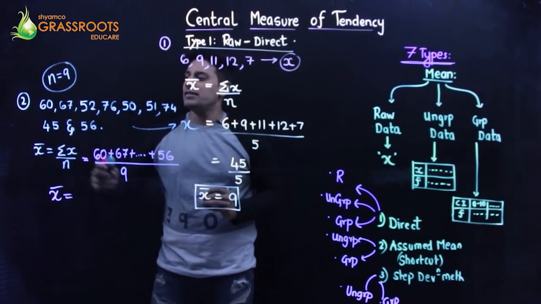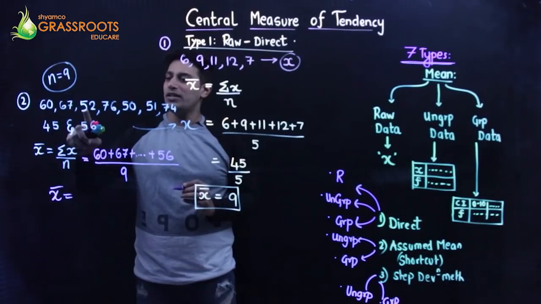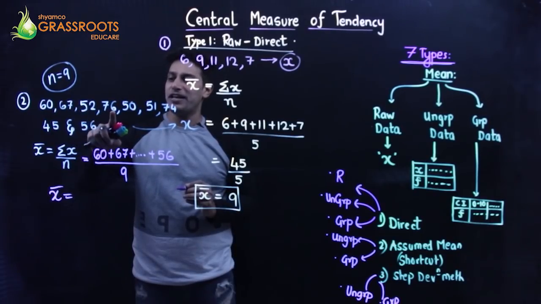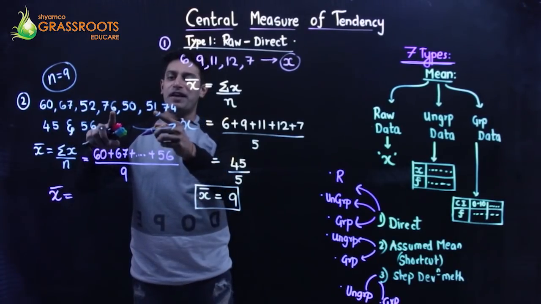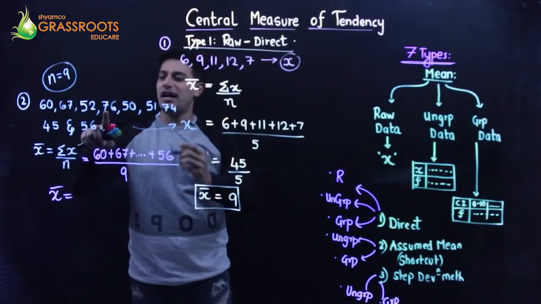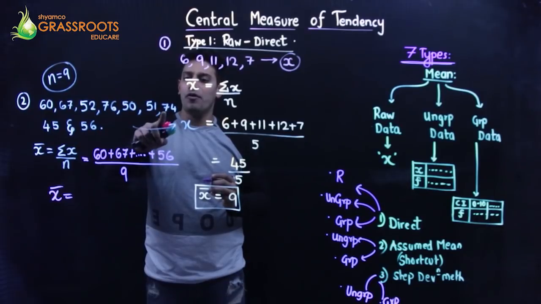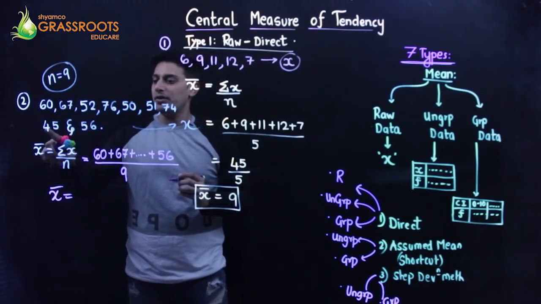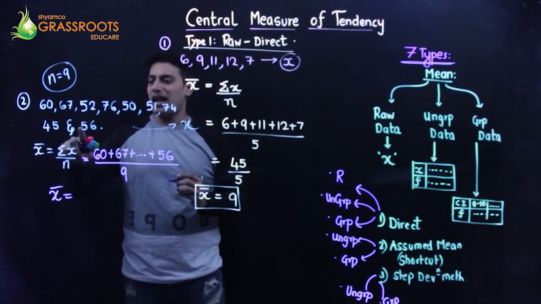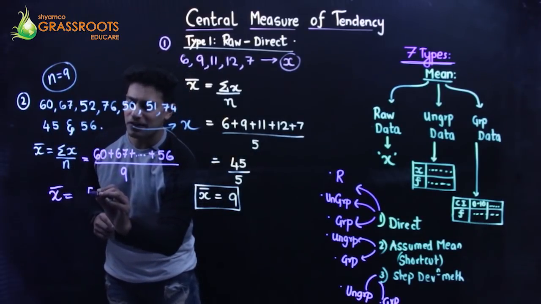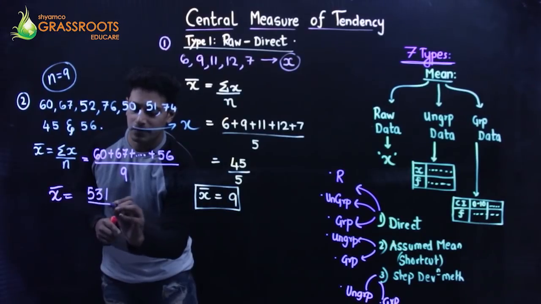So when you add, this is 120, 170, 179, 185. Alright, 185 and 5, 190. And 70, 260, 310, 310 and 120, 430, 430 and 90, 529, 531 upon 9.